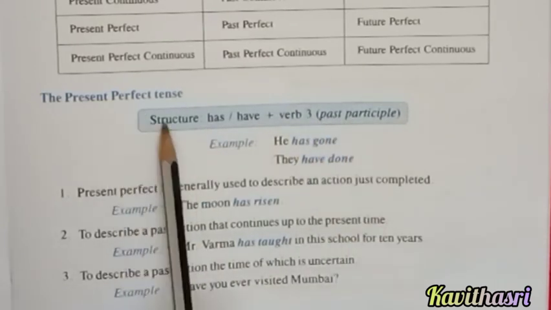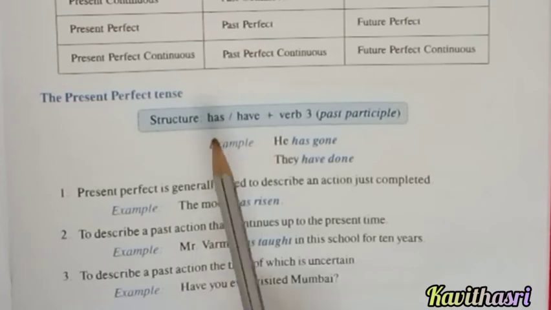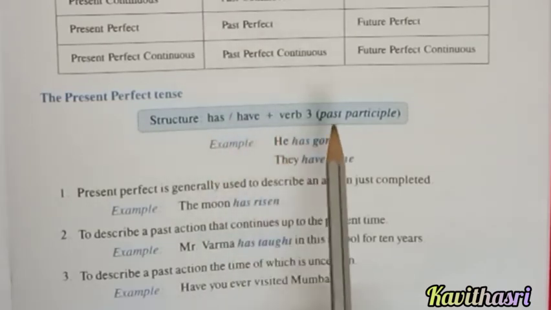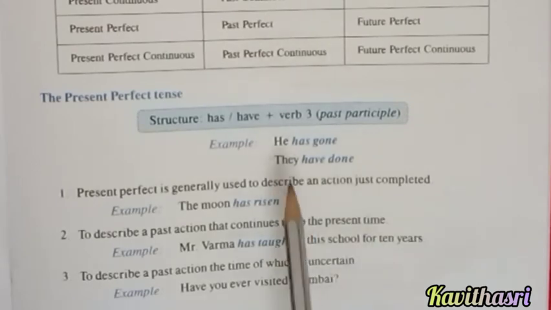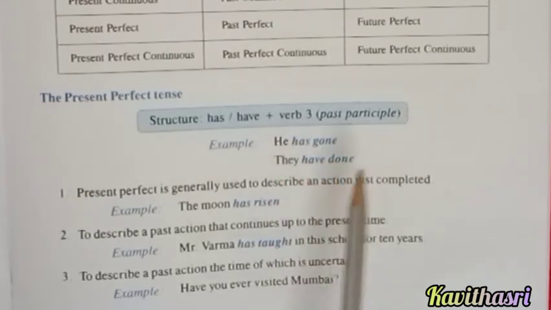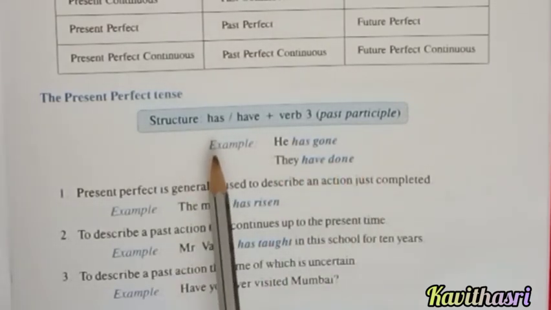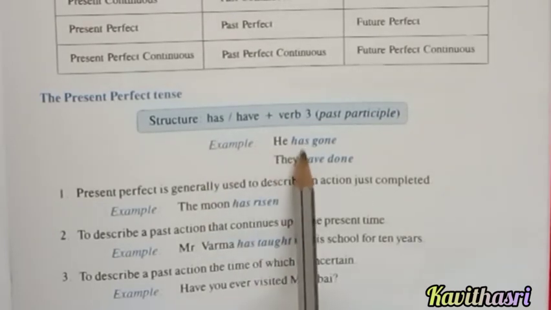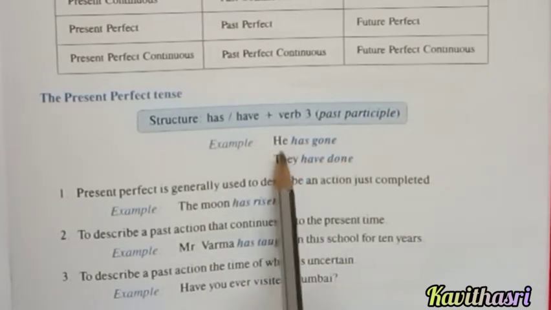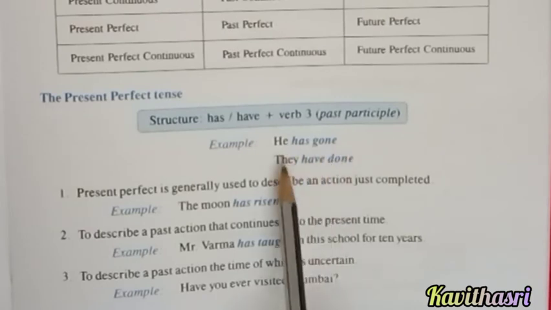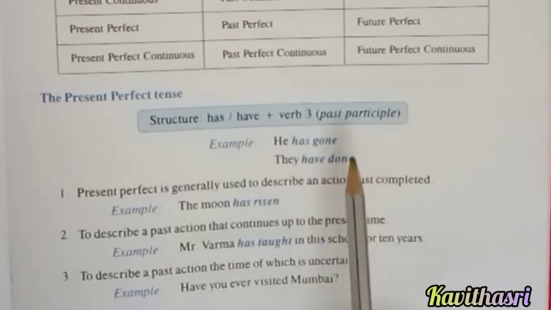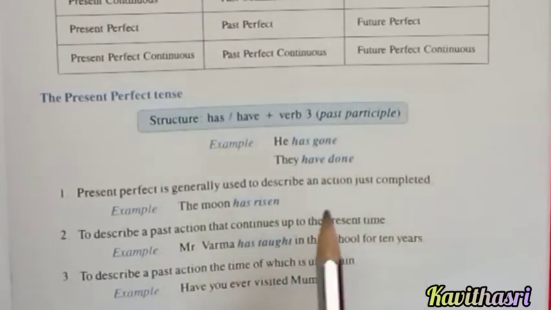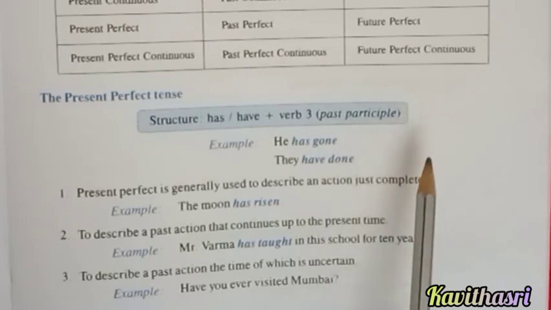For present perfect tense, you have to use the verb in third form. For all the perfect tenses, the verb must be in third form. Keep it in mind, okay? So if the noun is in singular form: he has gone, she has gone. If the noun is in plural form, you have to write: they have gone, we have gone.